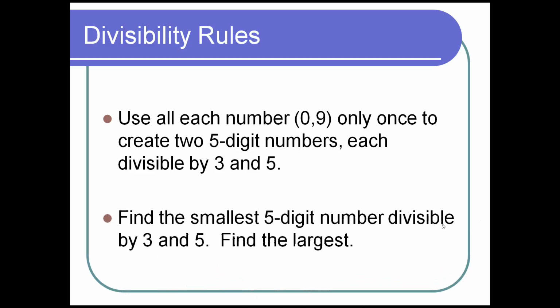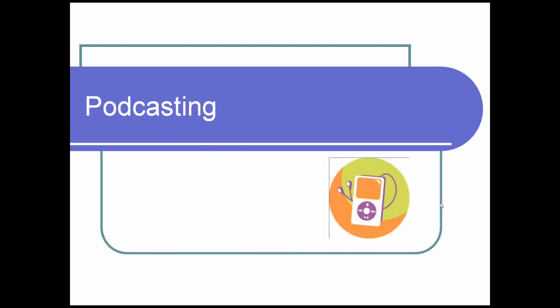So here's the challenge for them. Find the smallest 5-digit number that's divisible by 3 and 5, and then find the largest. And again, this is a game or a puzzle that they can make up their own challenges after that. Divisibility rules cannot, in my opinion, be overtaught. So if I had 8th graders and I had 5 minutes left at the end of the class, I certainly would use these with my 8th graders. Very effective.